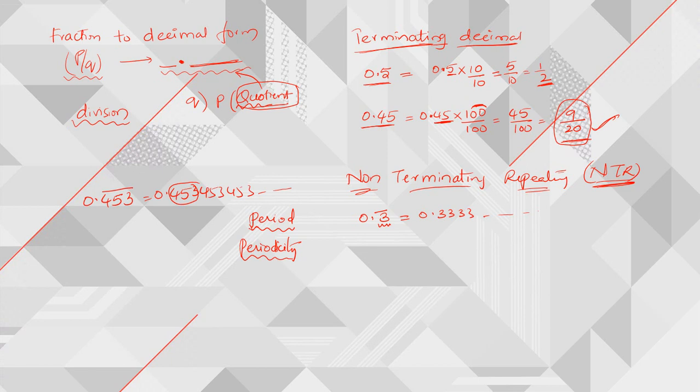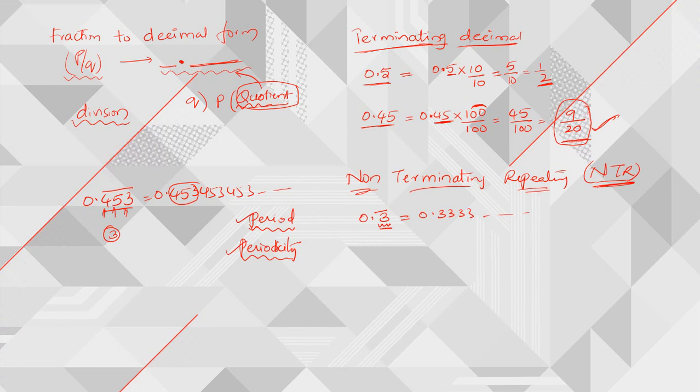So here the period is 453 and the periodicity is 3, because we have 3 digits which are being repeated, right? These two terms you need to remember.